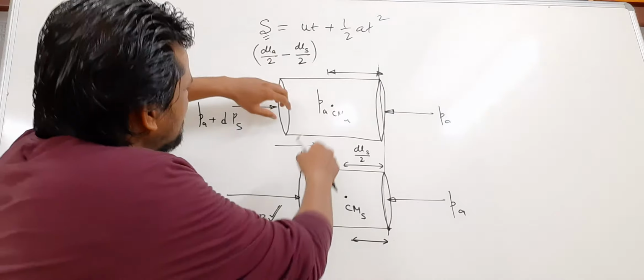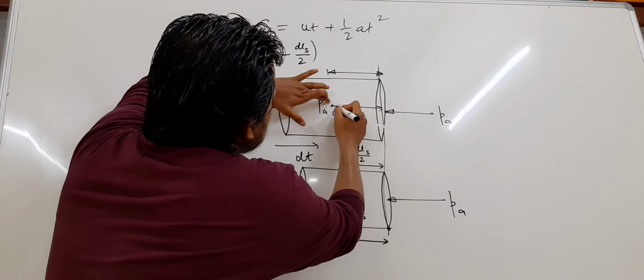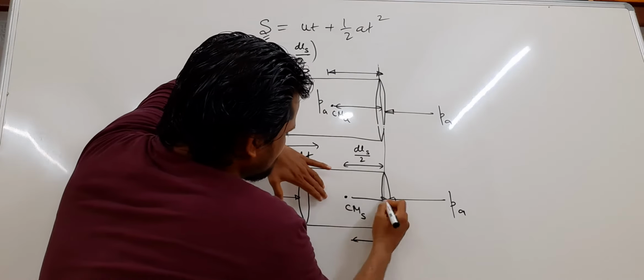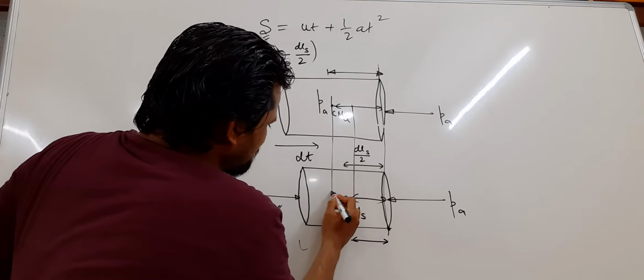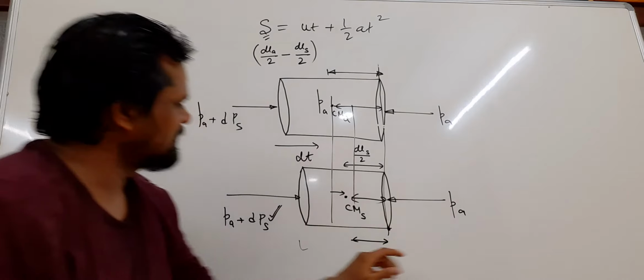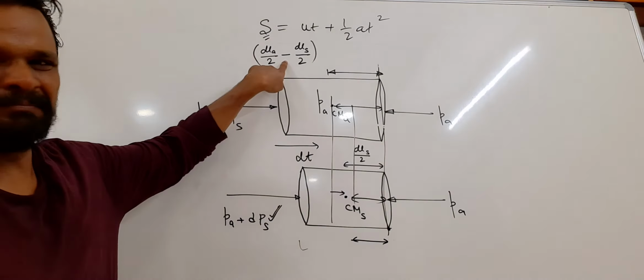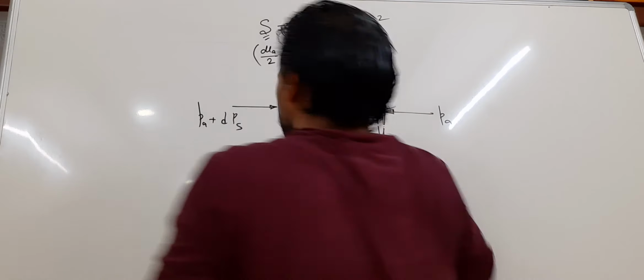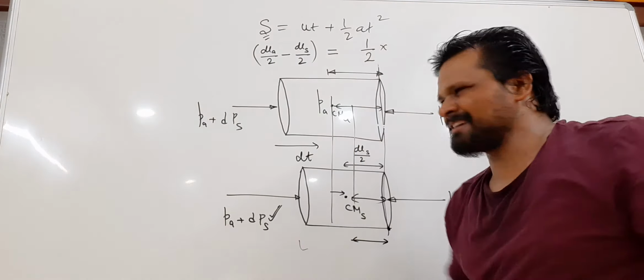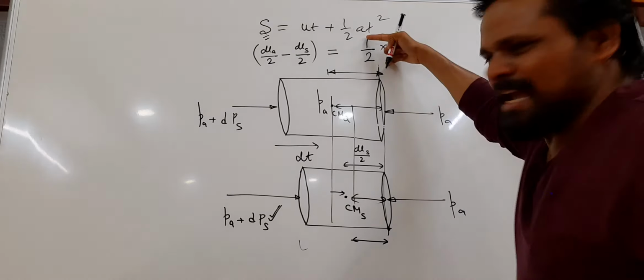Please see here. This is the initial position of CM. Now this is the final position of CM. So CM shifted by what amount? CM shifted in this direction, by this amount. Now please write here: half.